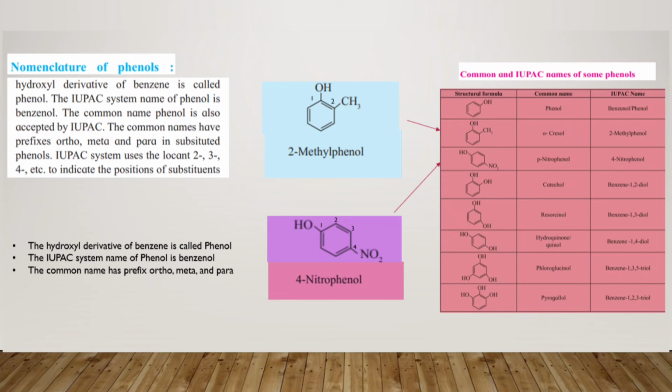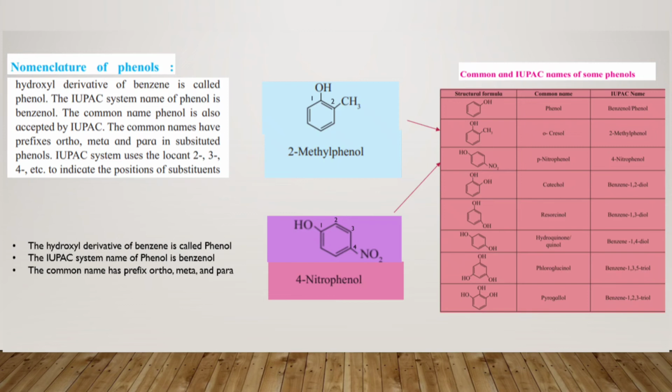Next, you will see here in the benzene ring, the first and the third carbon contain OH groups. So the name of this compound will be benzene 1,3-diol. So students, since the benzene contains more than one functional group, instead of writing phenol, we will write benzene. So the name of the compound will be benzene 1,3-diol.